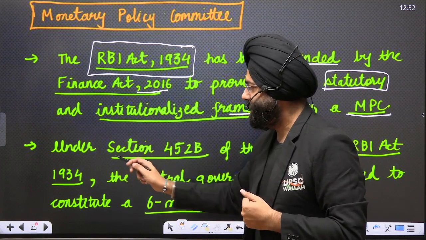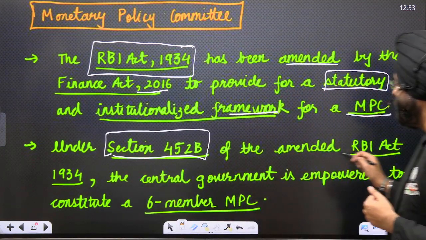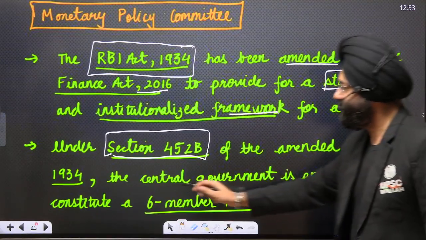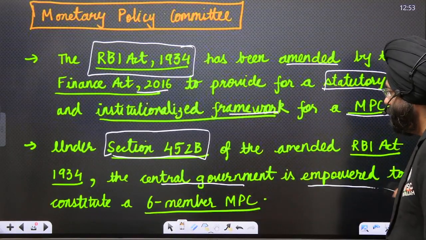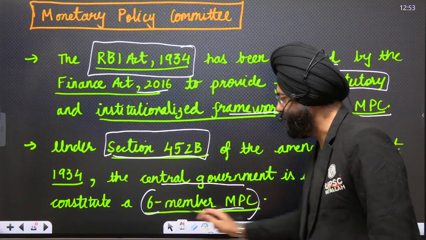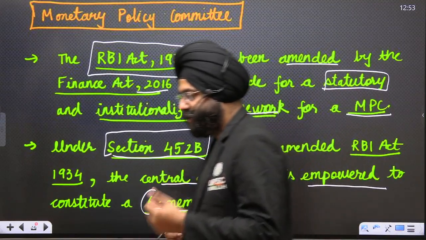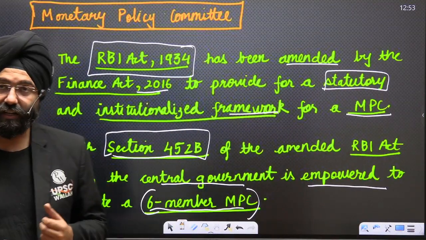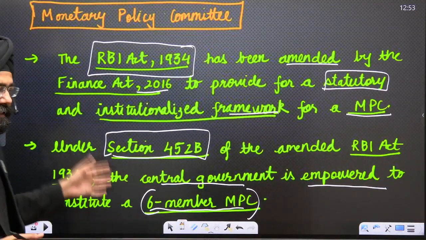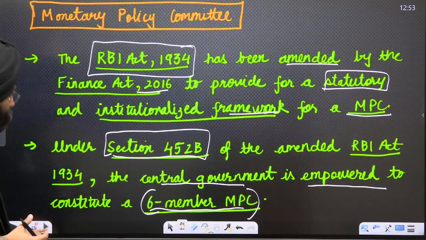Now, under Section 45ZB of the amended RBI Act, the central government is empowered to constitute a 6-member monetary policy committee. So now it is basically an obligation under the law for the central government to constitute a 6-member monetary policy committee.